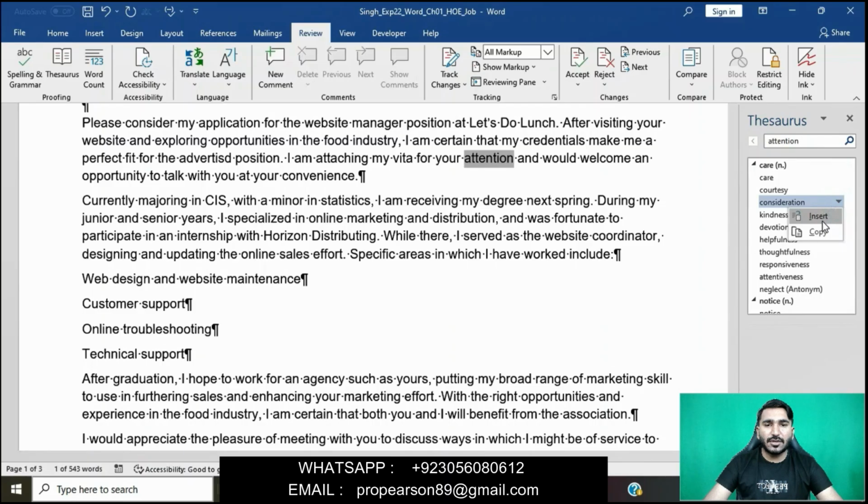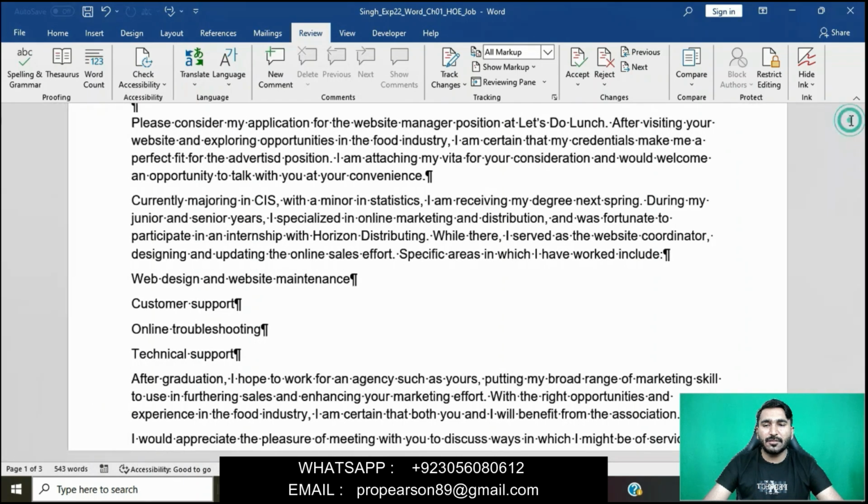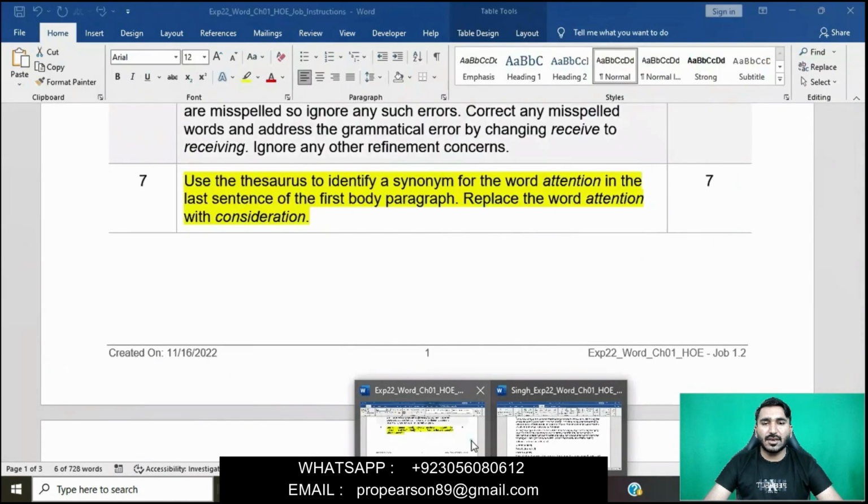Okay, first we will search this word attention and then we will go to the Review tab. In the Thesaurus, we will see this word consideration and then simply insert this word. Okay, this is good. Now this word will be replaced here. Now we will move on. Next question is question number